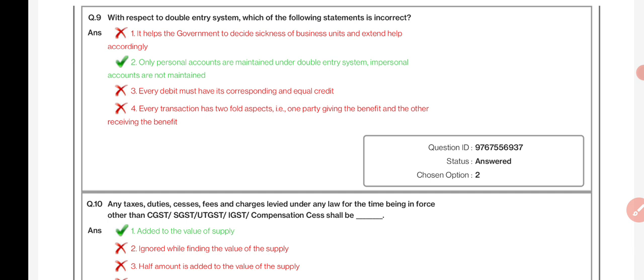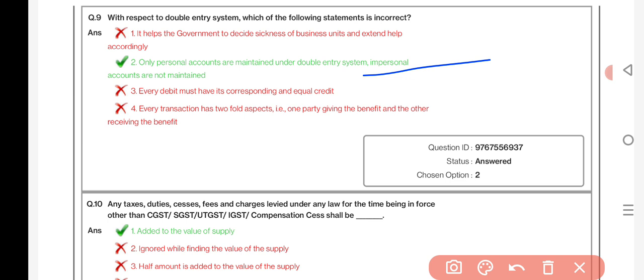With respect to the double entry system, which one of the following statements is incorrect? Only personal accounts are maintained under the double entry system. Impersonal accounts are not maintained.